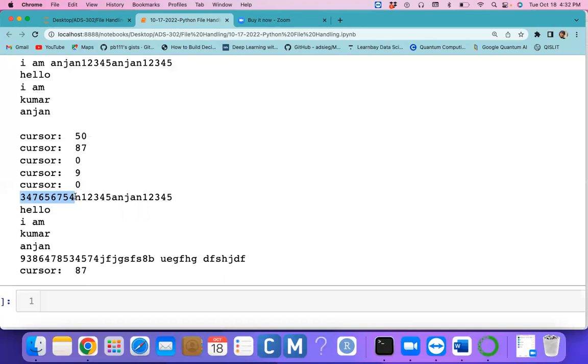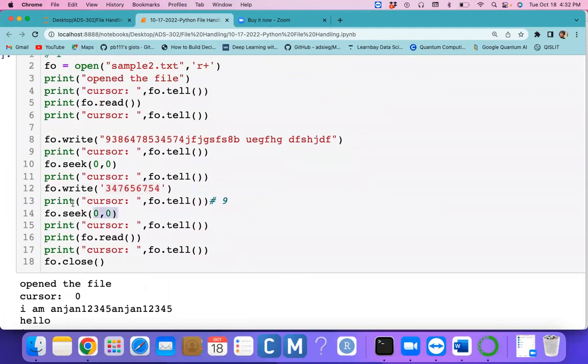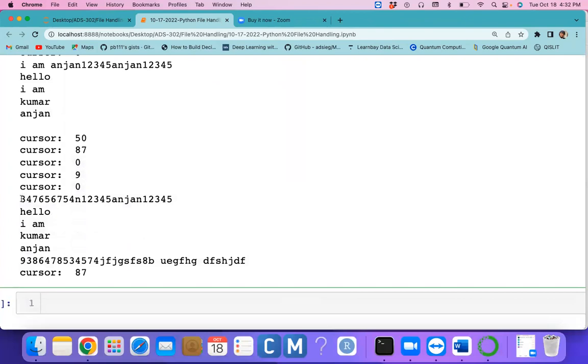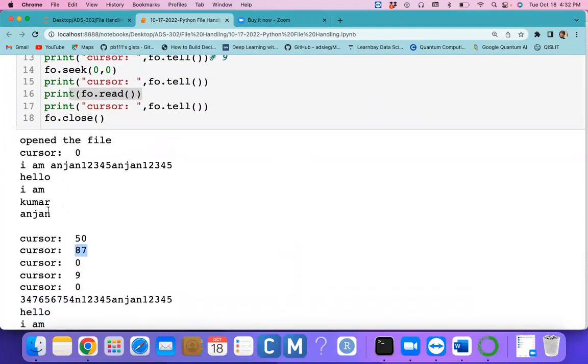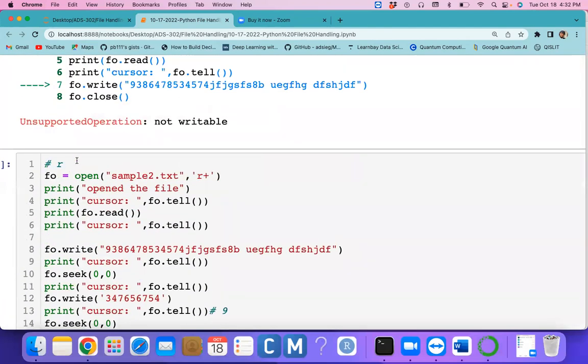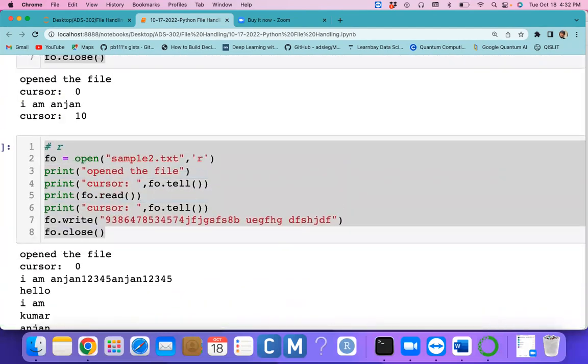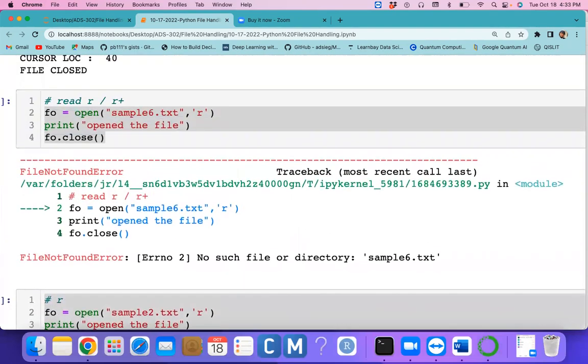After you replace this, you can again set the position at the beginning of the file and use the read method, and whatever you entered, that entire data can be read. It has 87 characters because we modified the existing data. So this is the thing we can consider: in r plus, we can modify existing data also. In a plus, we cannot modify the existing data.